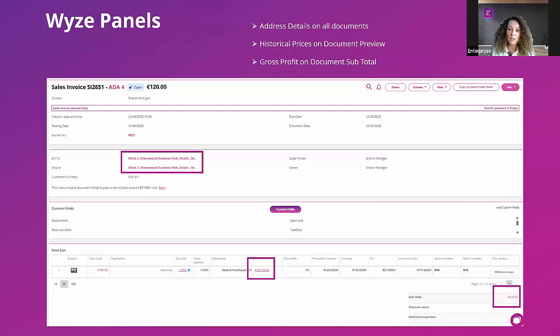Well, overall for the document, you can now click onto the subtotal option down here on the bottom of your document, where you will get the overall gross profit percentage. And of course, this will be based on your organization settings.